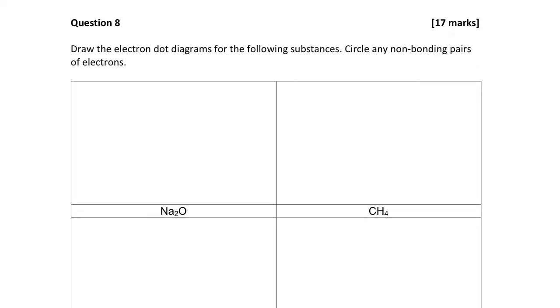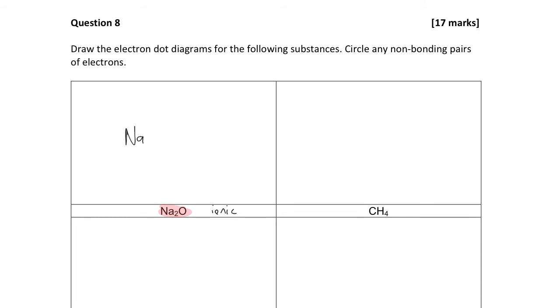Okay, electron dot diagram. So first of all, what you should be recognizing is that you have to identify whether this is ionic or covalent. This happens to be what? Ionic. How do we tell it's ionic? Because it has a metal and a non-metal. Okay, so a metal and non-metal means it's an ionic bond, which means that you have to draw it like an ionic electron dot diagram.